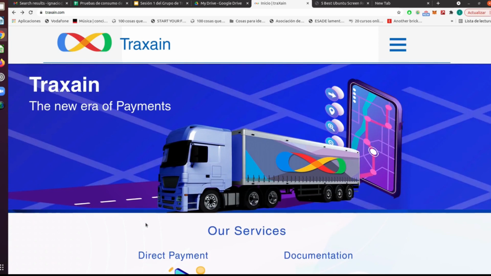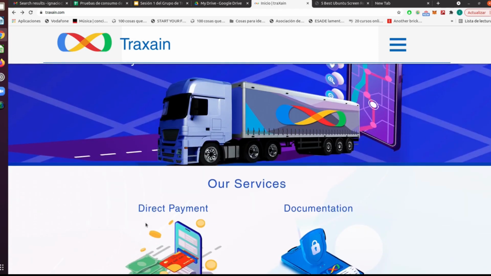But that's not the main use case of this platform. We want to integrate this platform with the current cargo marketplaces in a similar way that you use PayPal in a normal marketplace. So, well, I hope you like the system.